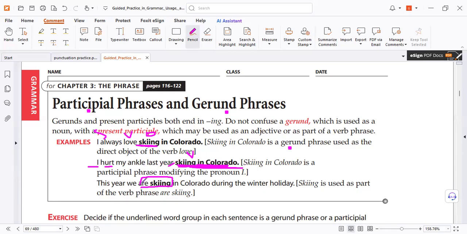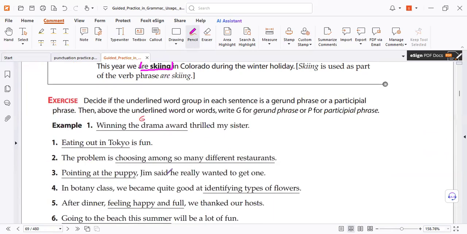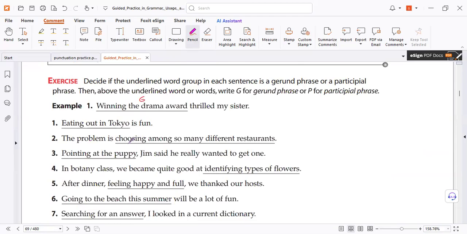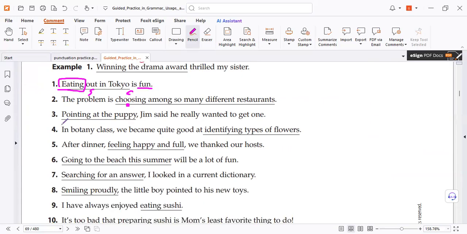As you know, present continuous tenses: continuous tense, present or past or future. So be careful. Of course, here, look, the object, the complement for the subject. So now what is the problem? The choosing, not the different. Choosing is a problem. What is fun? The eating, the style of eating.